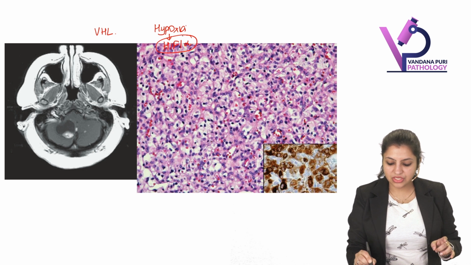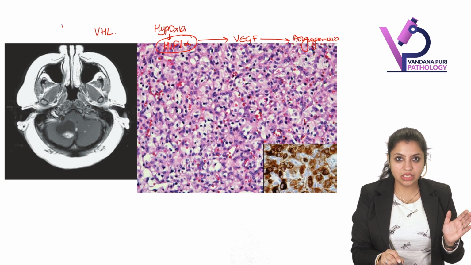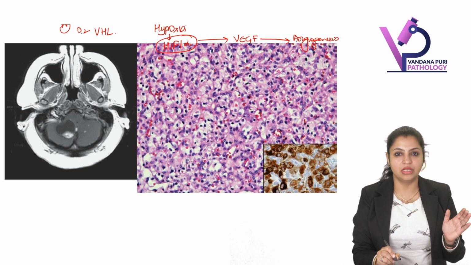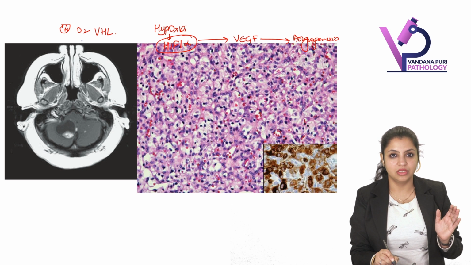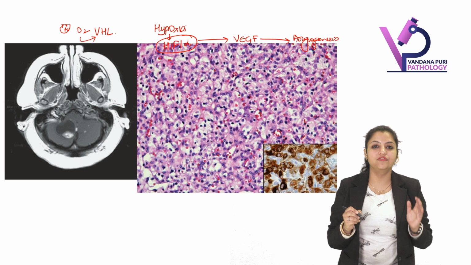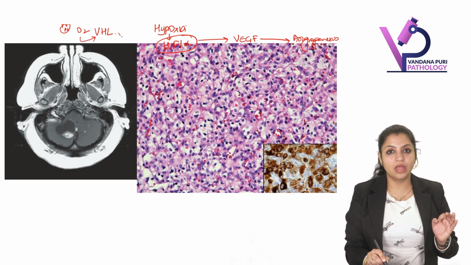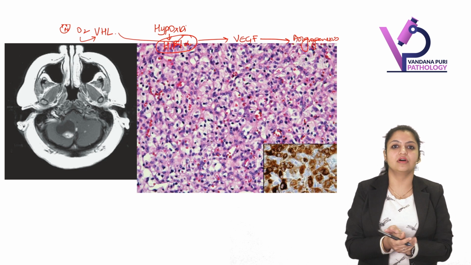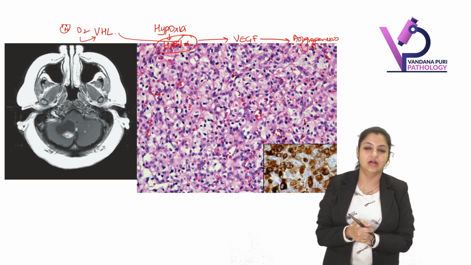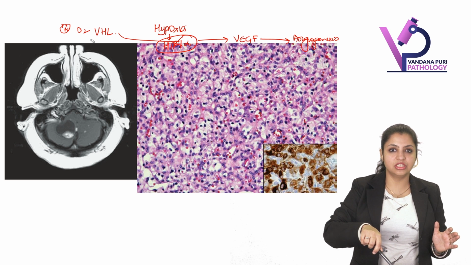This HIF1 alpha will go and induce VEGF that will start causing angiogenesis. You understand? Now, as soon as the oxygen levels become normal, our body induces a tumor suppressor gene called the VHL gene. This VHL gene will go and degrade HIF1 alpha, and angiogenesis will stop.